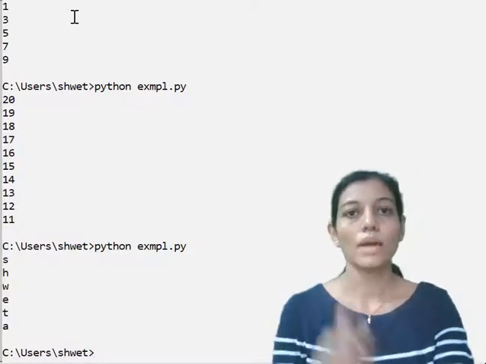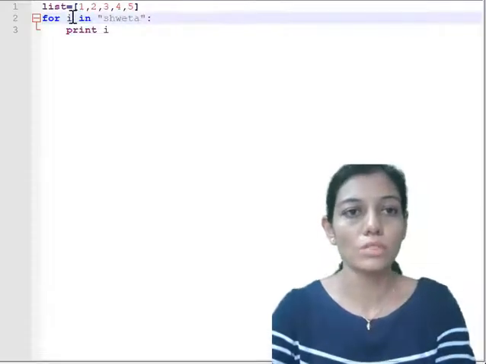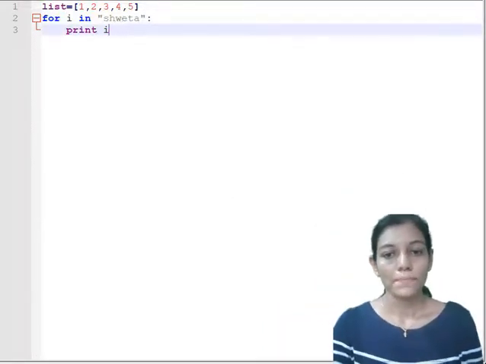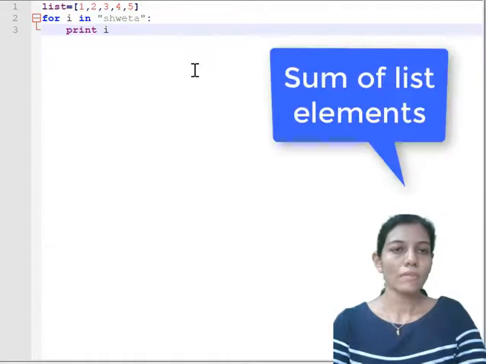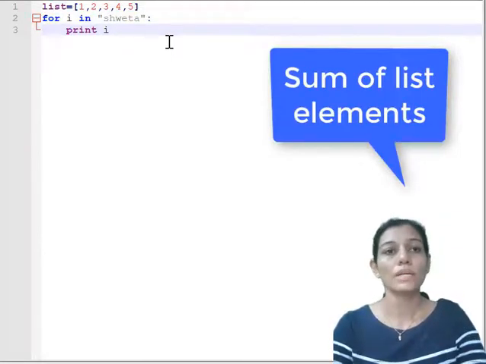Okay, so one character at a time, that is one by one, is stored within I, and it is going to give me this I, right? So here now I want to make a summation of all the elements that are stored inside my list.